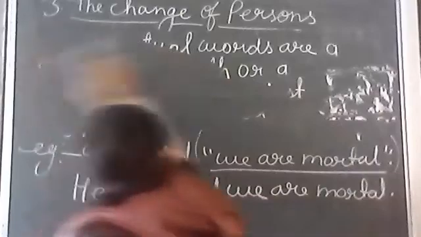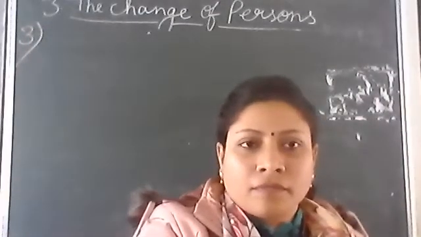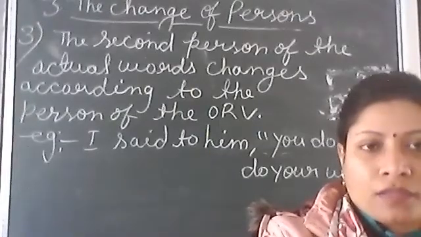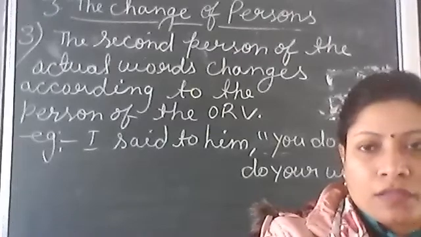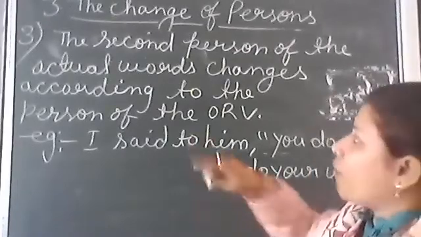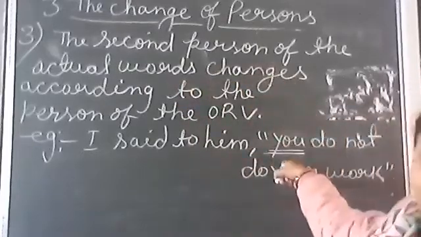Now, the third point we have. Look at the third point: the second person.